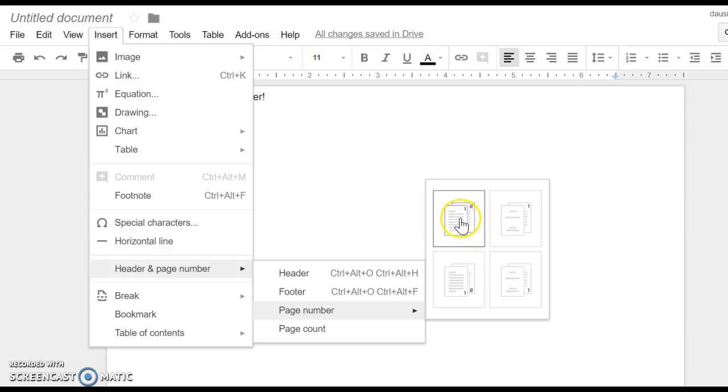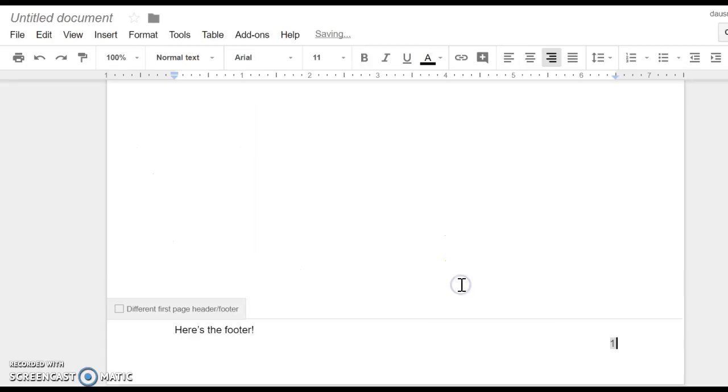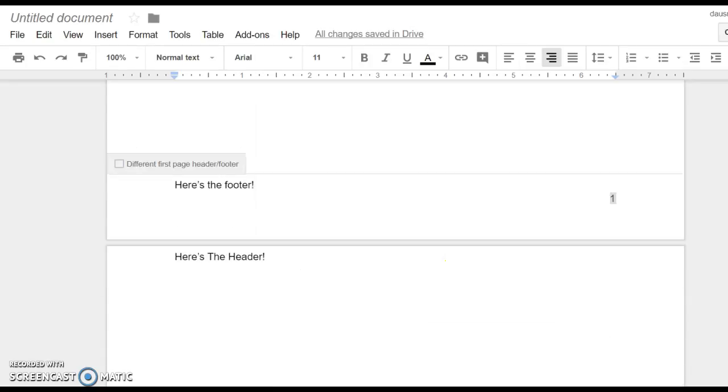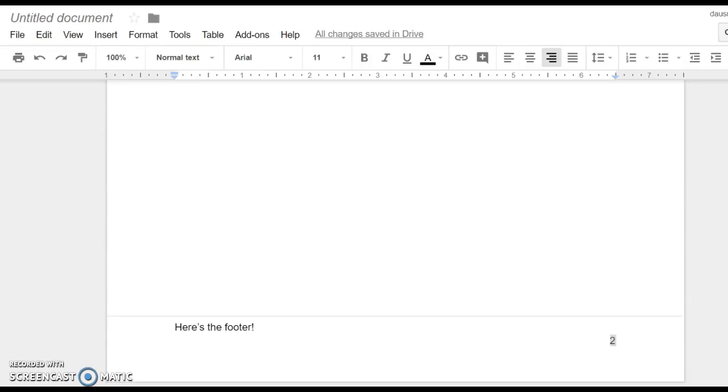So with this option, the page number goes up in your header. With this option, it goes down at the bottom in the footer. You click on that and you can see in the corner where it automatically numbers your pages for you.